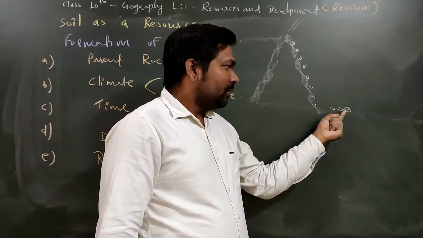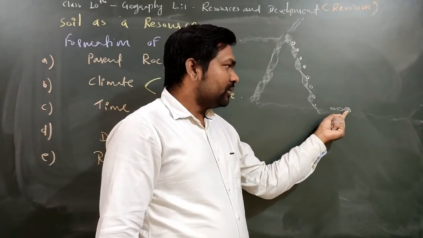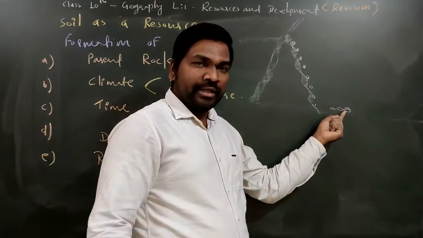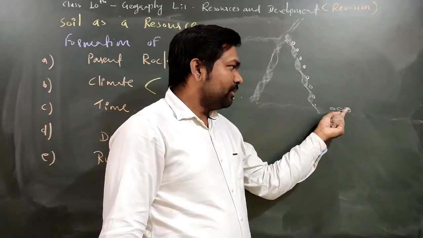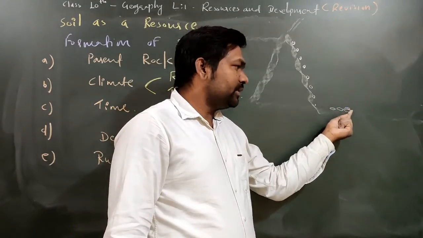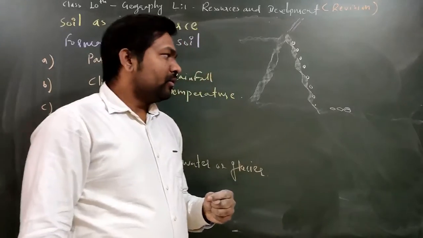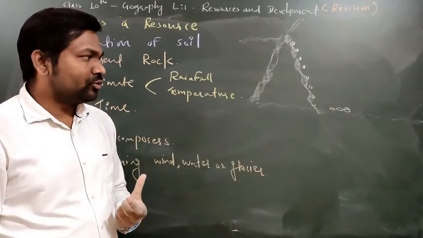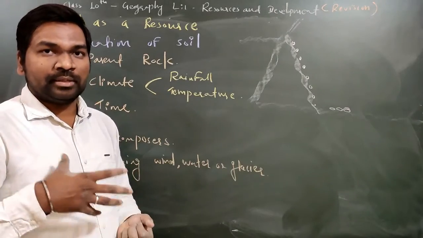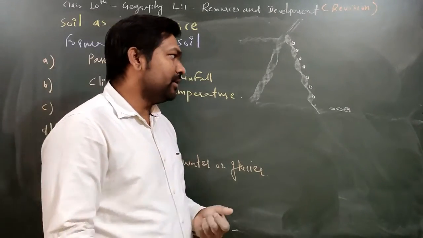What I said: by the passage of time, green mosses and tiny plants will grow on the rock pieces, and later when the plants die, the dead plants will remain on top of this rock piece only, which is called humus. So humus is what? Humus is the remains of dead plants and animals.